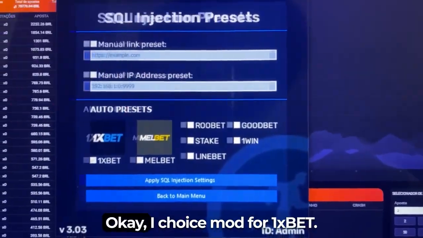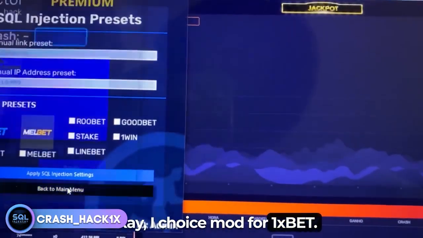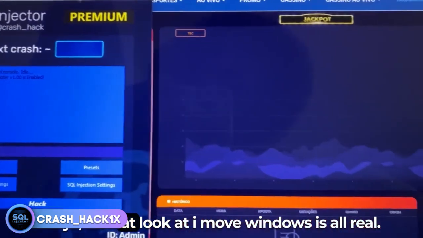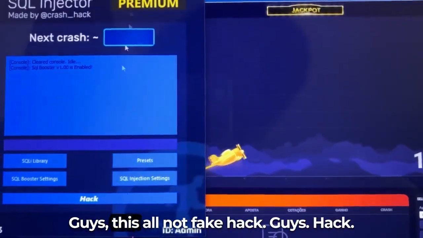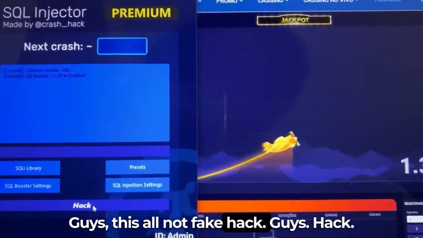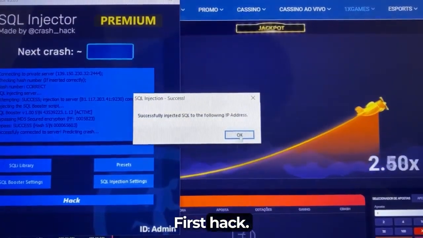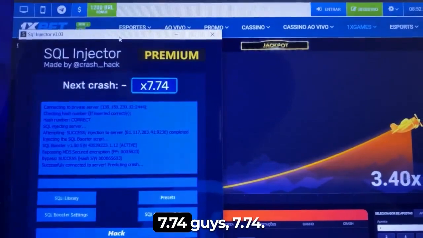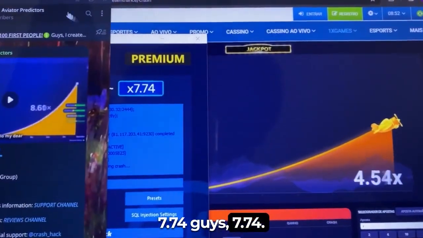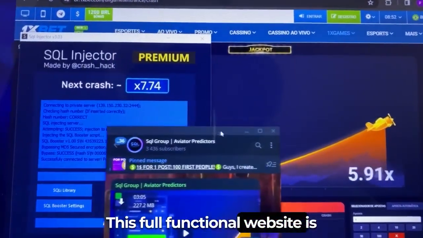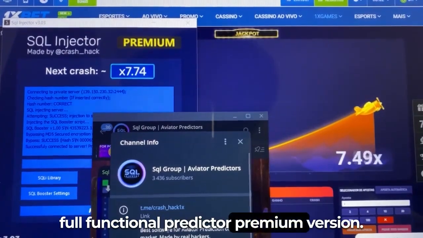Okay. I choose mod for 1xBet, guys. Look, I'm moving to this, all real, this is not fake. Hack, guys. Look at the first hack. 7.74, guys. This full functional website, this full functional predictor premium version, guys.